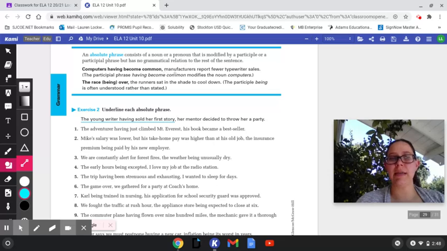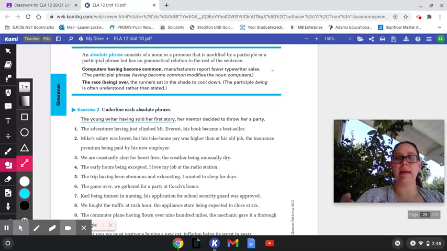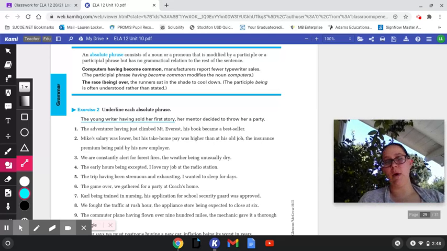So I could say, manufacturers report fewer typewriter sales. It has a who, it has a what, a subject and a predicate, both those parts. That means it's its own sentence, even if I didn't add this absolute phrase to it.